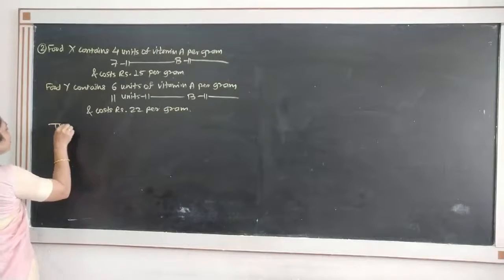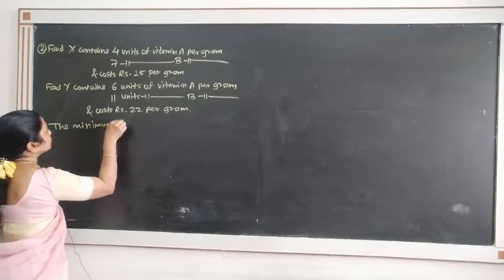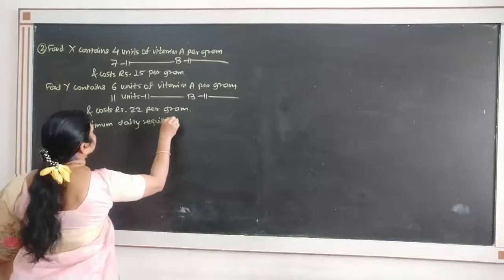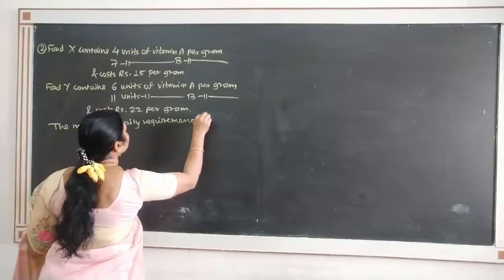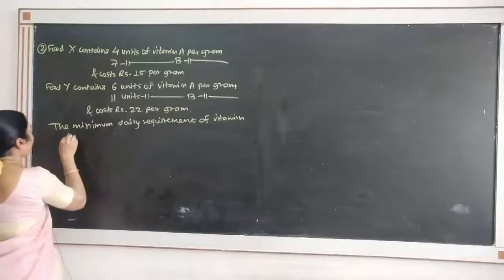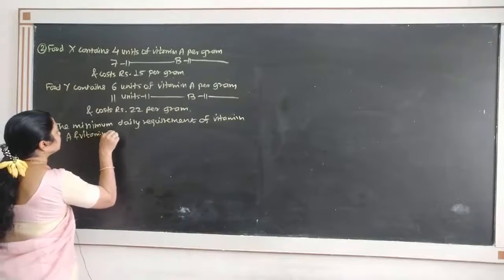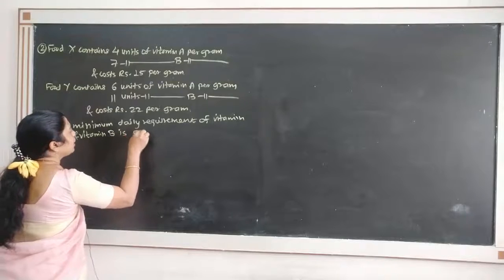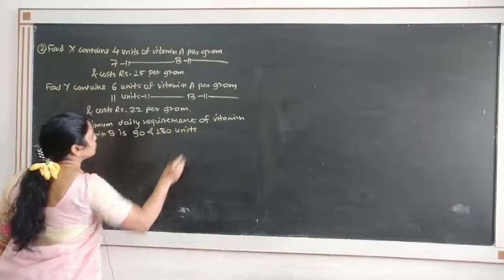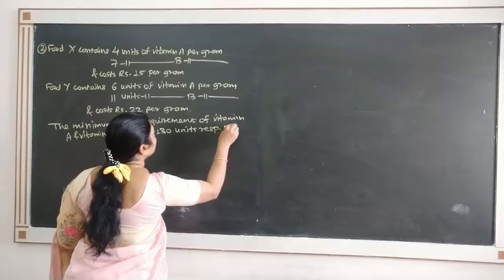The minimum daily requirement of vitamin A and vitamin B is 90 and 130 units respectively per day.